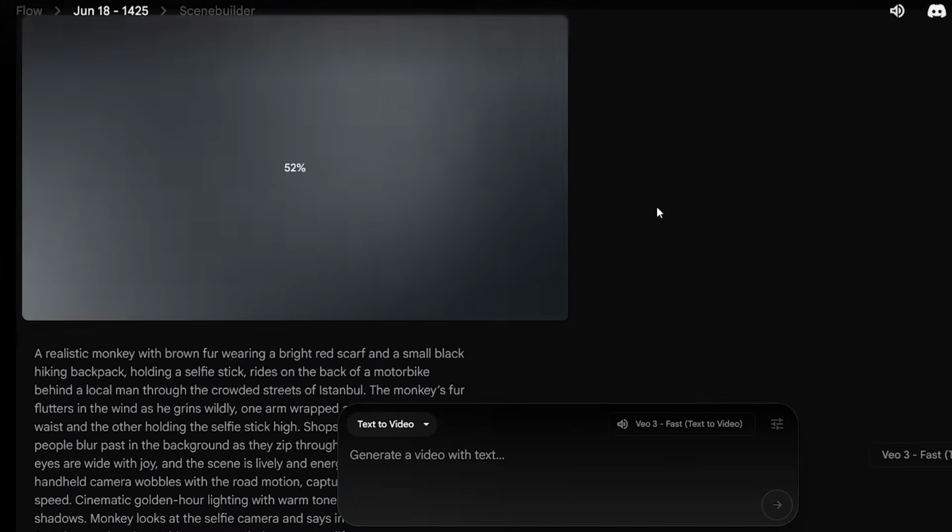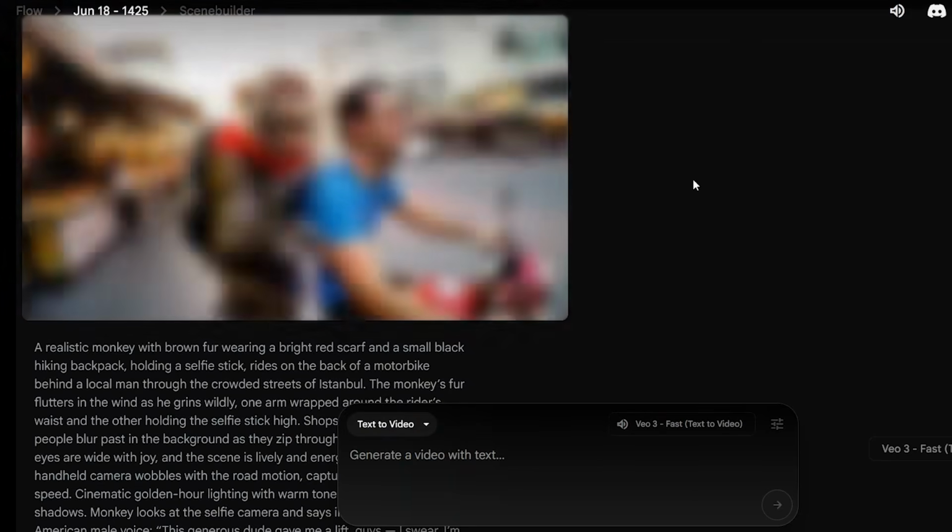Now, I went ahead and generated scene 3, and here's what it looks like.